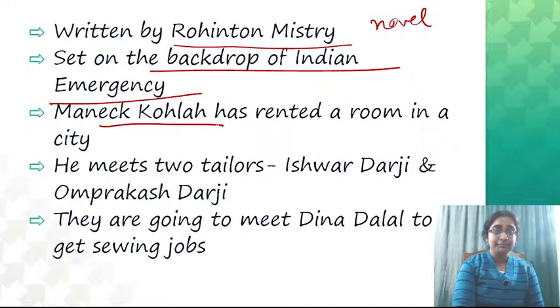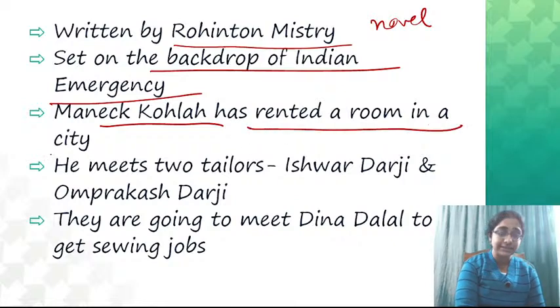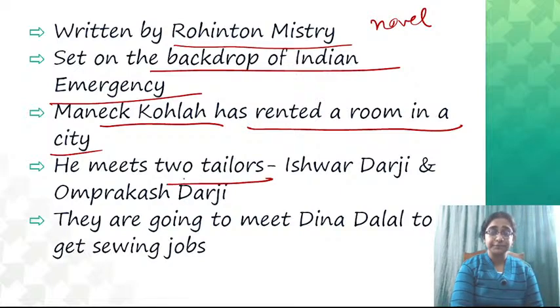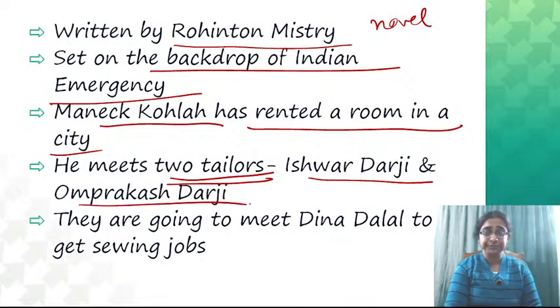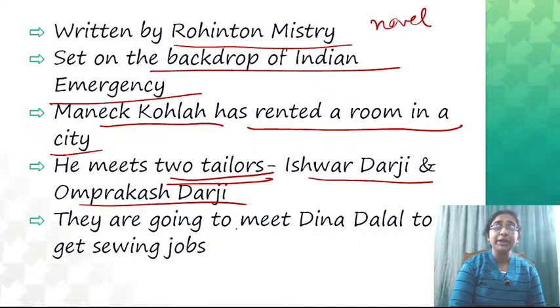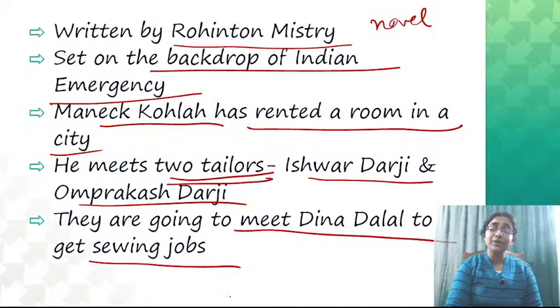Manek Kohla is a student who has rented a room in a city, and on his way he meets two tailors. दो टेलर के साथ उसका इंट्रोडक्शन हो रहा है, ईश्वर दर्जी एंड ओम प्रकाश दर्जी. Manek Kohla met these two tailors, Ishwar Darji and Om Prakash Darji. Now, वो लोग कहाँ जा रहे हैं? They are going to meet Deena Dalal, who gets sewing jobs. Sorry, to get sewing jobs.